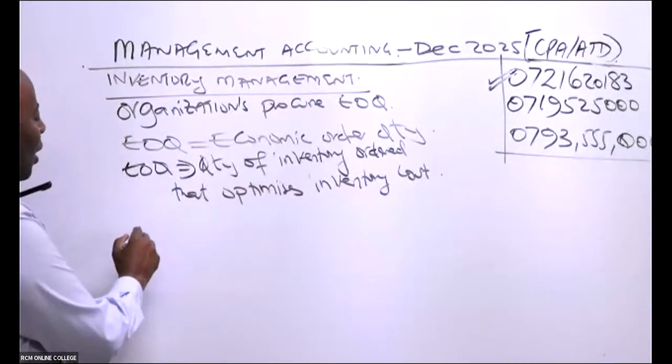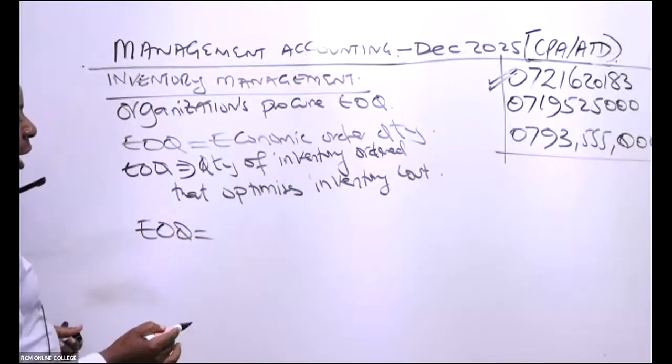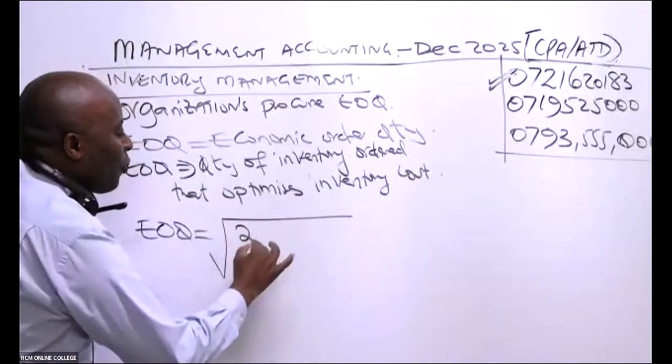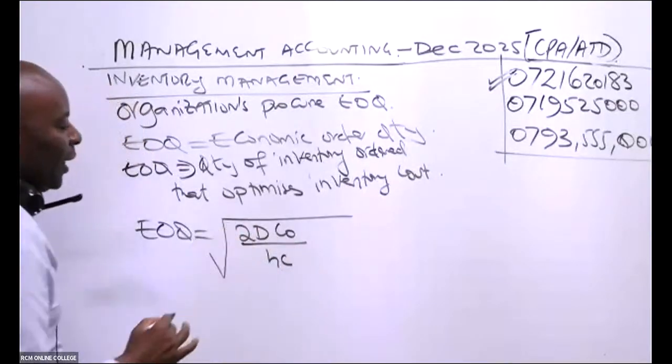Ladies and gentlemen, at your level, what you're supposed to understand is the formula of getting EOQ. How do we get EOQ? It will be the square root of 2DCO all over HC.